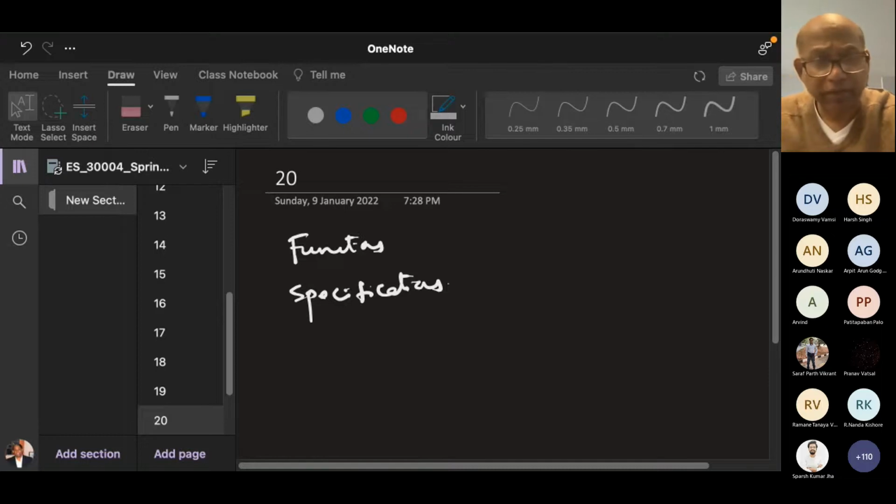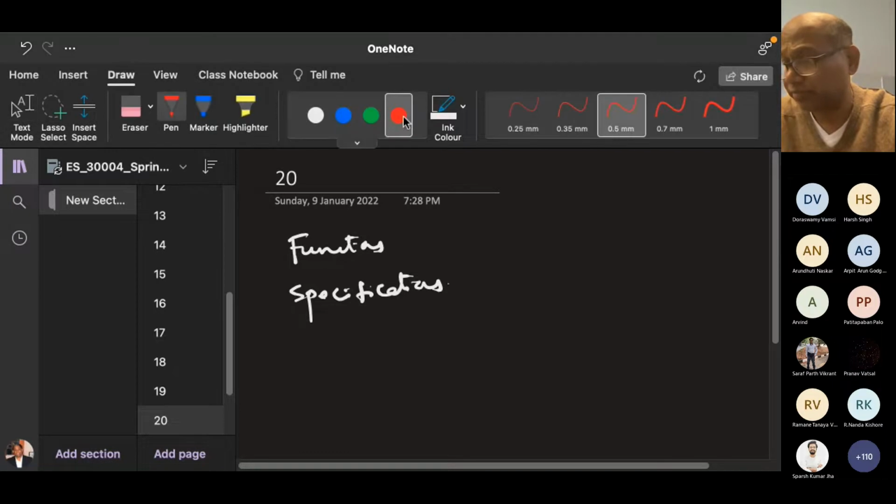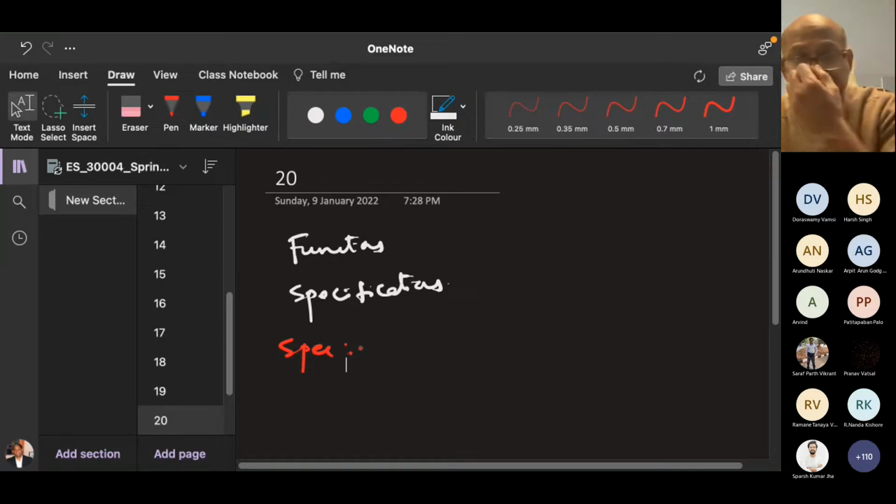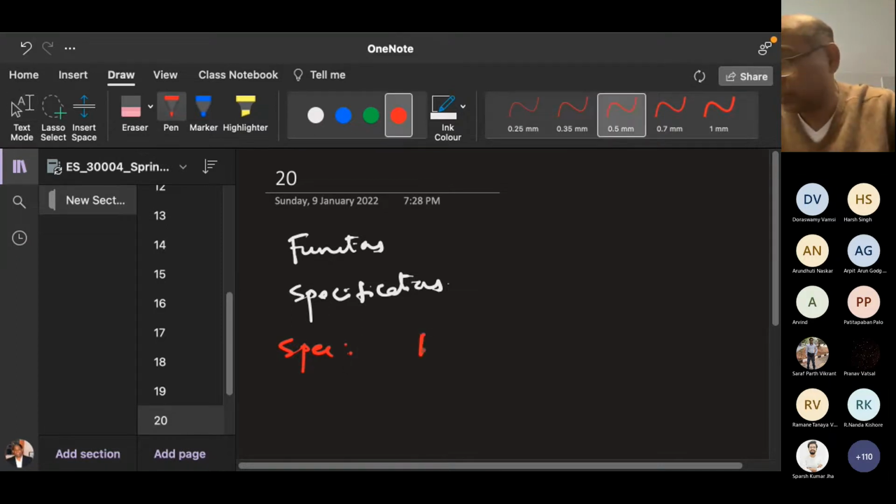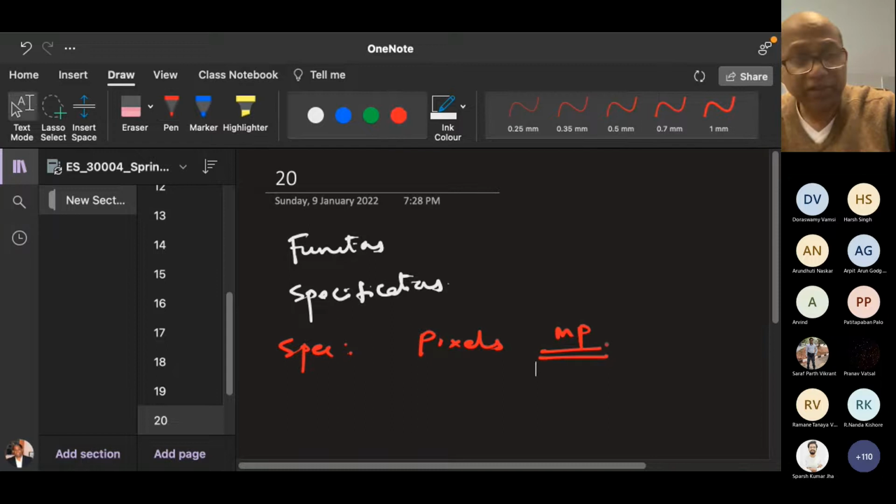What is the first spec you ask for in the market? It is pixels. How many pixels? The resolution of the camera. Megapixels, MP.